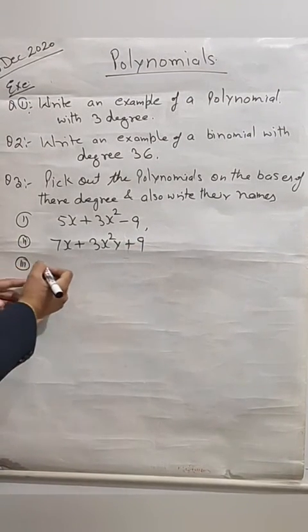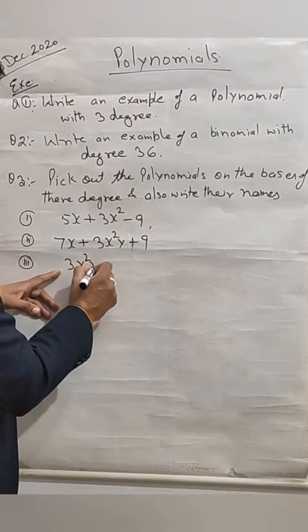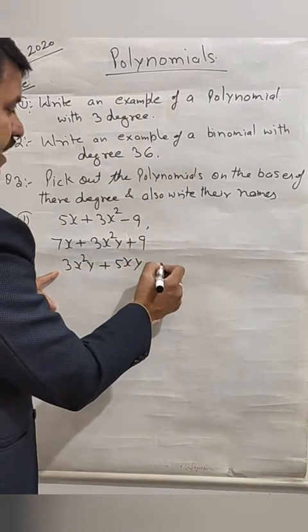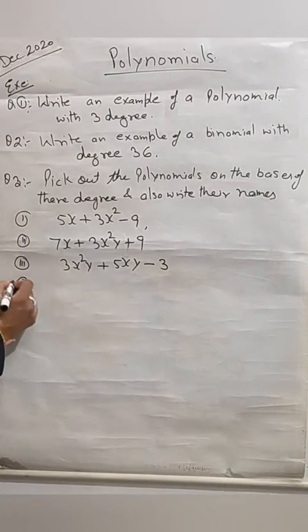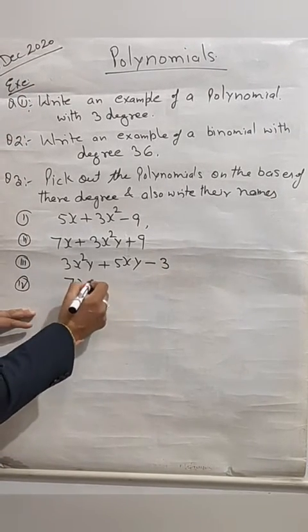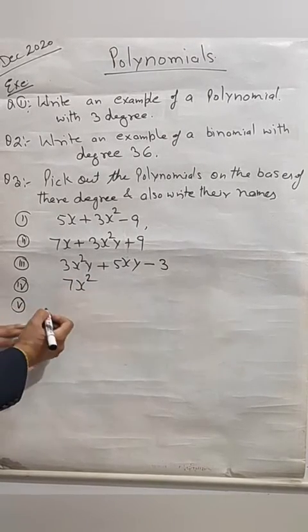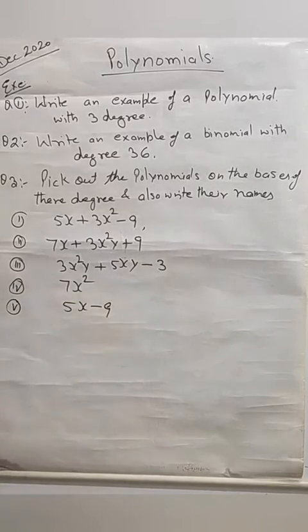Number 3, 3x square y plus 5xy minus 3. Number 4, 7x square. Number 5, 5x minus 9.